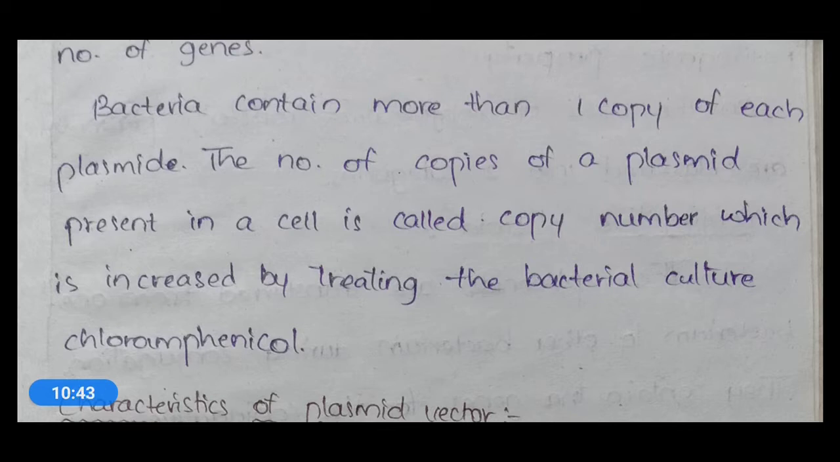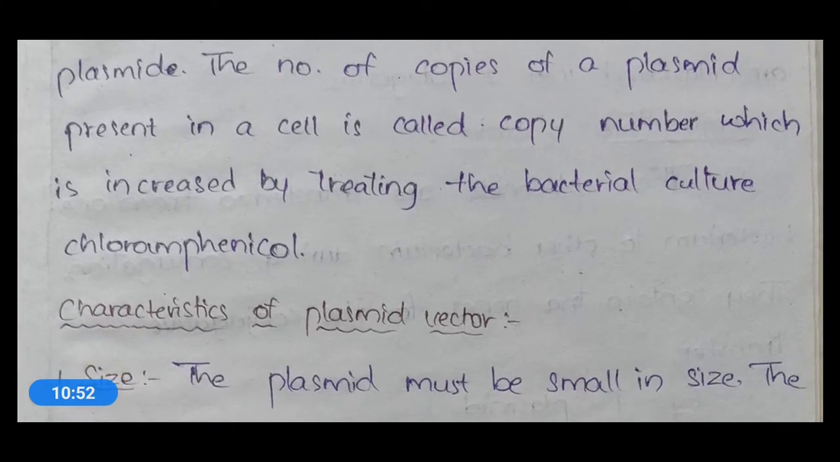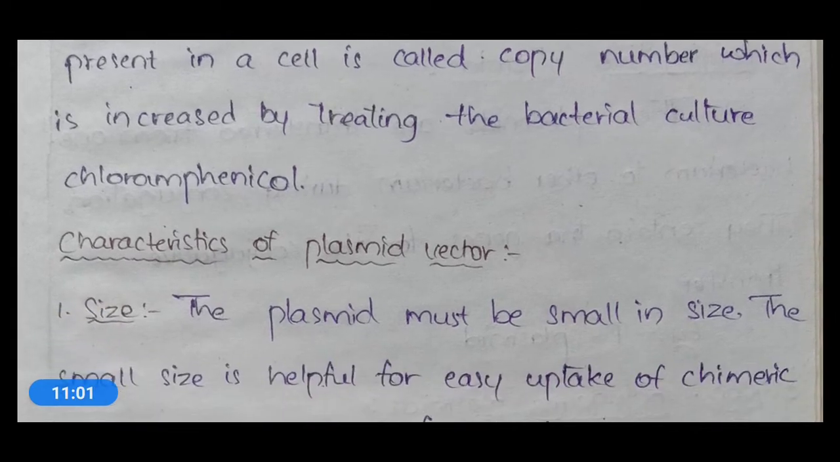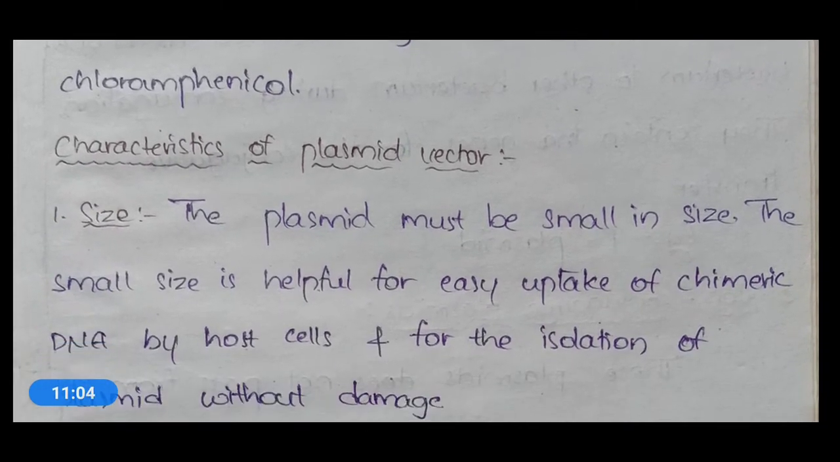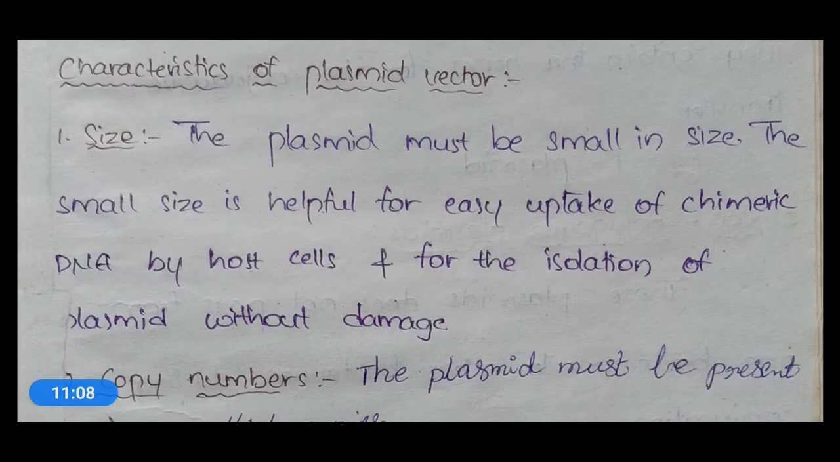Okay, and if you see the characteristics of plasmids, it consists of different characters like size, copy number, genetic markers. These are a few important characteristics of plasmids. Now let's see those characteristics of plasmids in detail. Okay, the first character is size. Here if you see about the size,